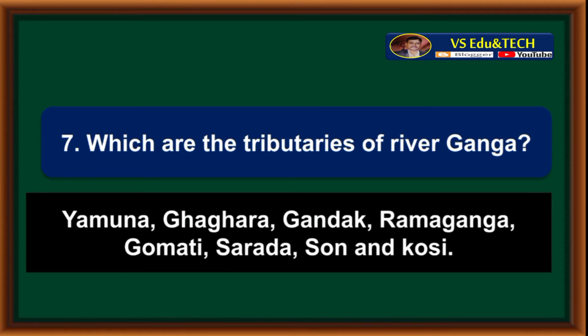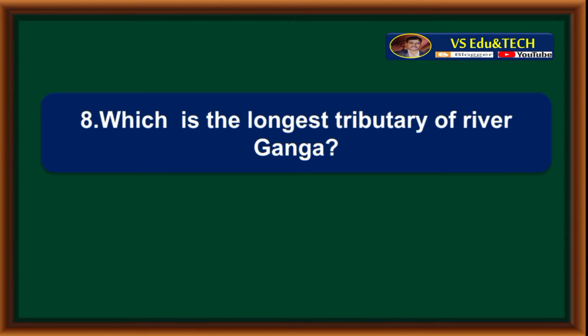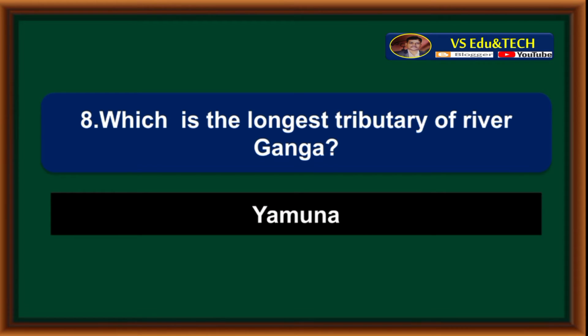Yamuna, Gagra, Gandak, Ramganga, Gomati, Sarada, Son and Kosi are the tributaries of river Ganga. Which is the longest tributary of river Ganga? The longest tributary of river Ganga is Yamuna.